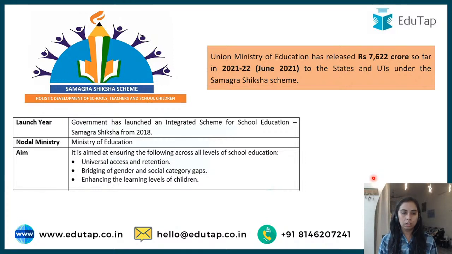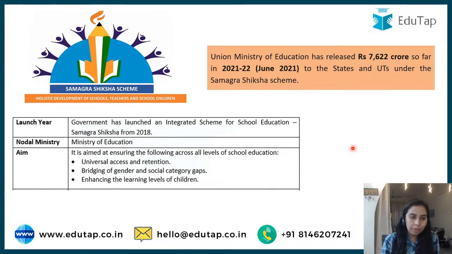So this Shiksha Abhiyan was made by subsuming the schemes we have mentioned from the year 2018. Ministry: we are talking about education, so Ministry of Education. So the aim is to ensure universal access and retention to education, bridging the gender gaps, the social category gaps, and learning levels of children also we want to increase. Recently it was in news that Union Ministry of Education has released 7,622 crore rupees to the states and UTs under this Samagra Shiksha scheme.